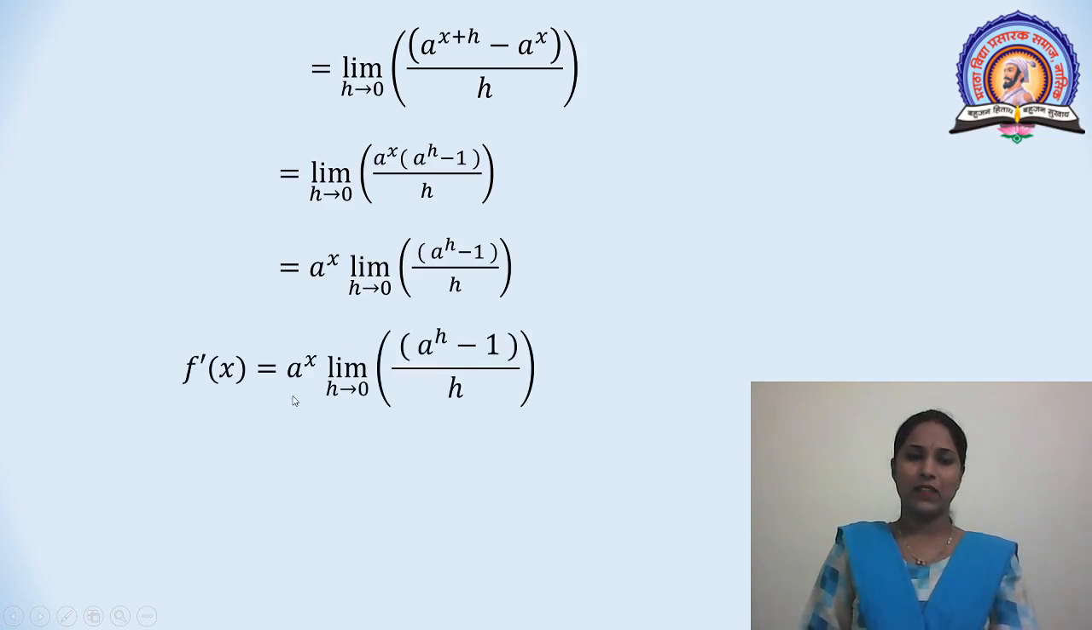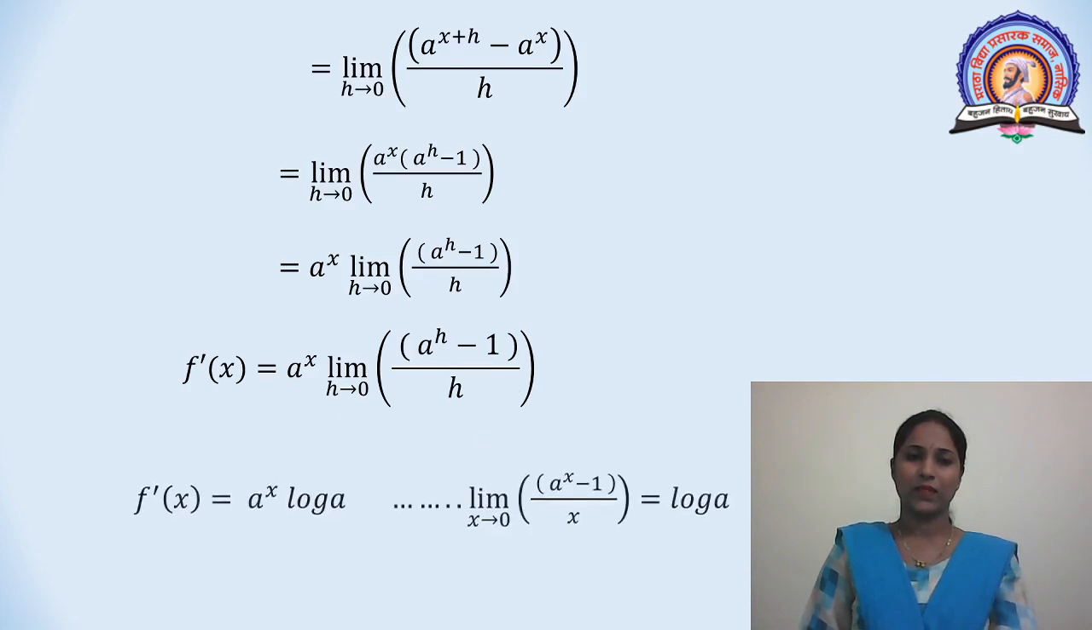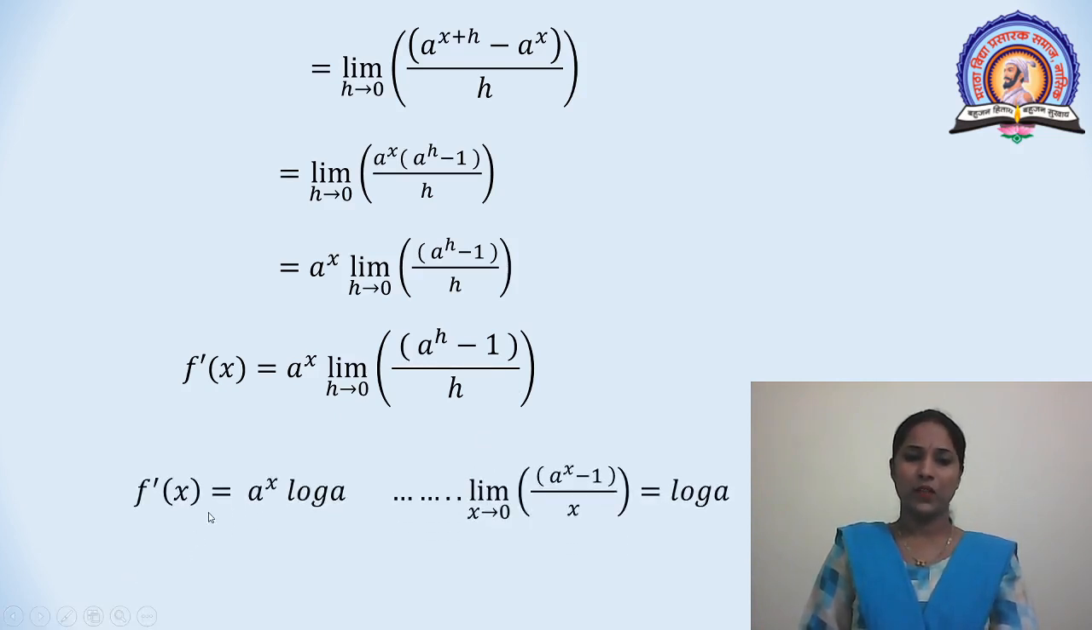f'(x) is equal to a^x, limit h tends to 0, (a^h - 1), total divided by h. Here this is equal to a^x log a. By using this formula, limit x tends to 0, (a^x - 1) divided by x is equal to log a. That is, the derivative of a^x is equal to a^x into log a.